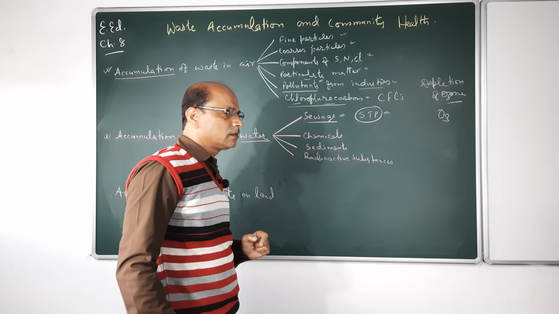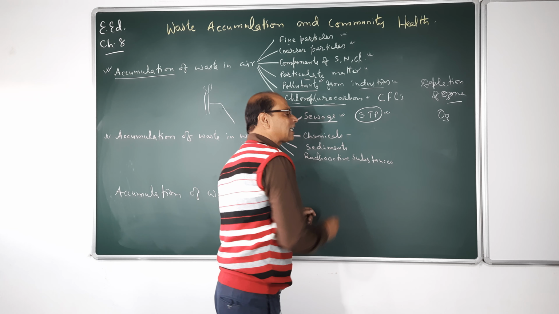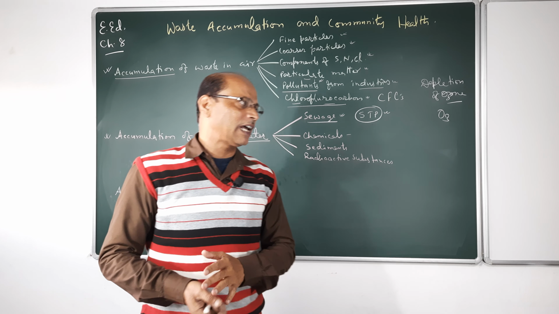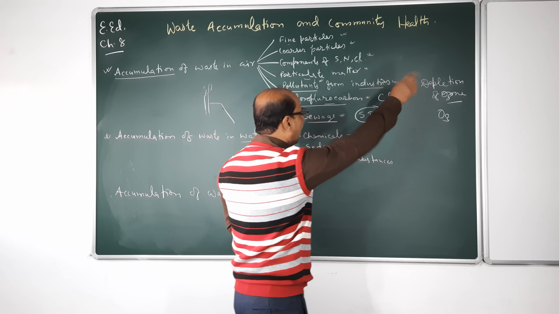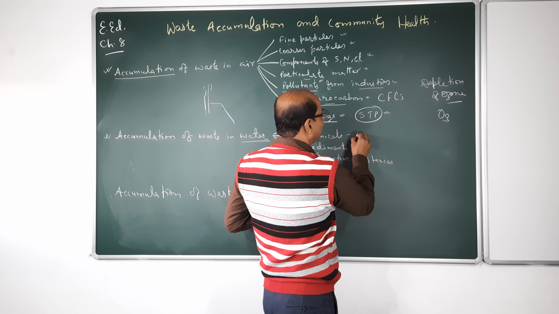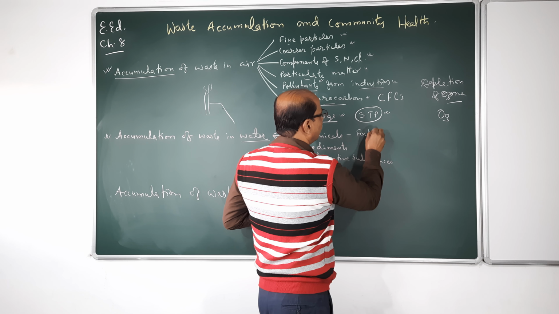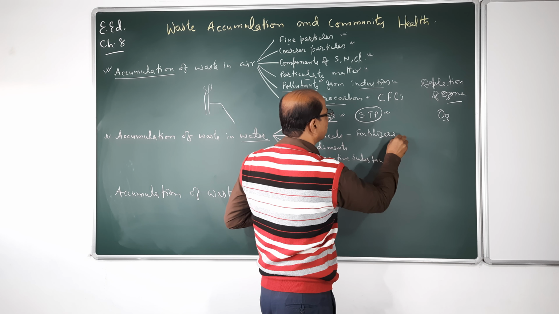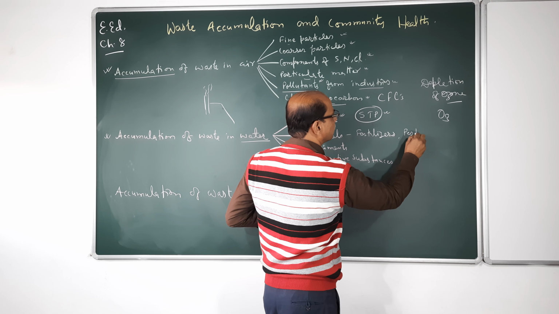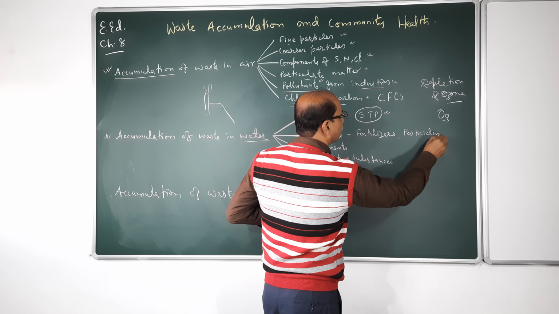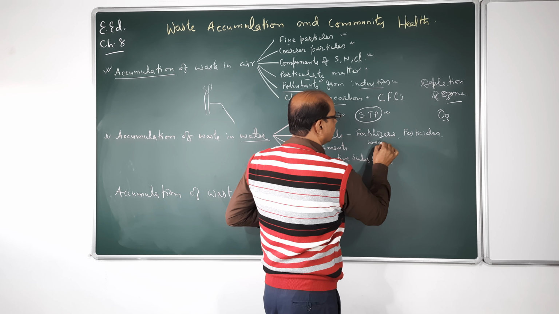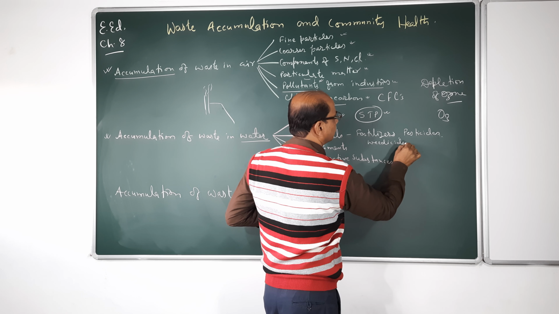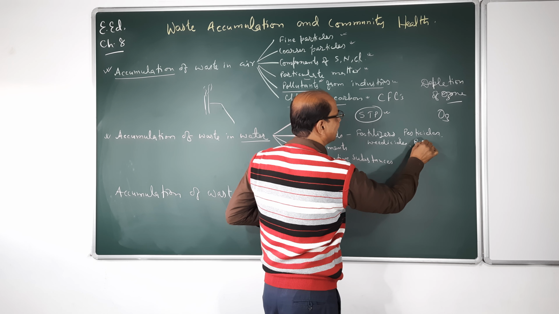Now chemicals. Nowadays we use so many chemicals in every part of our life. Where? In agriculture. Let us discuss agriculture: fertilizers, pesticides, weedicides, rodenticides.